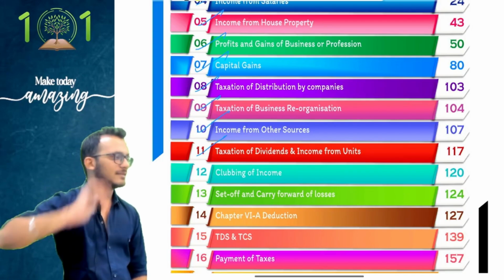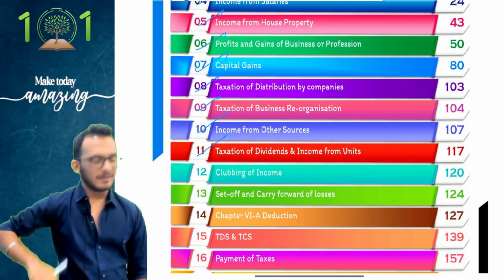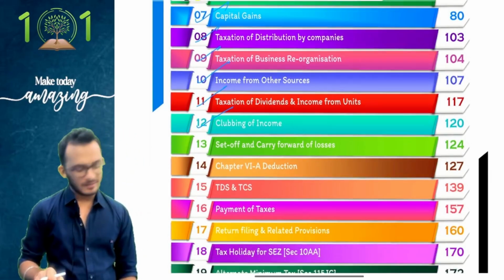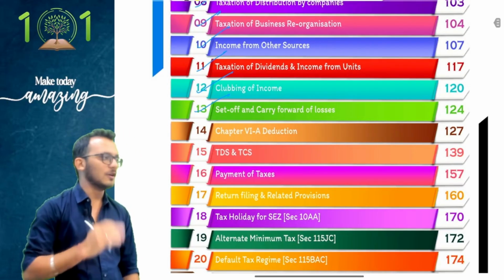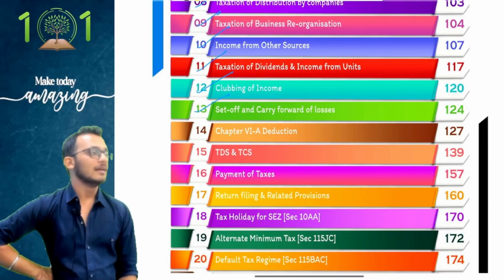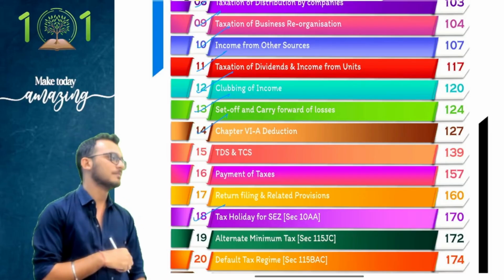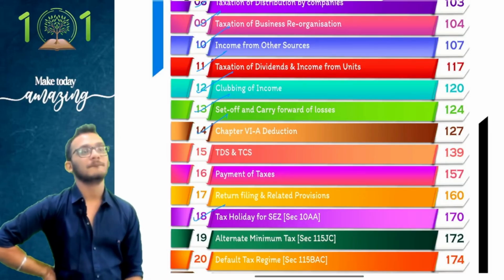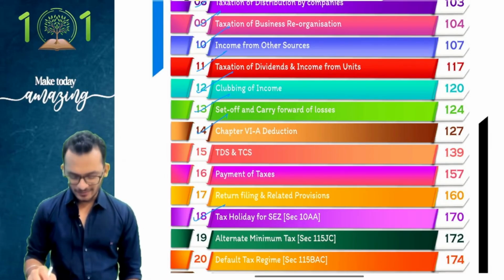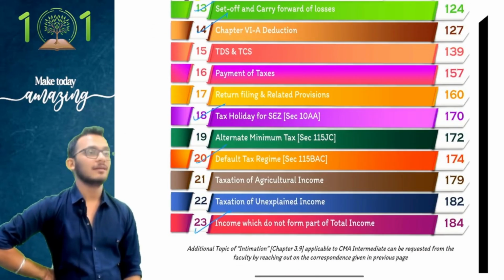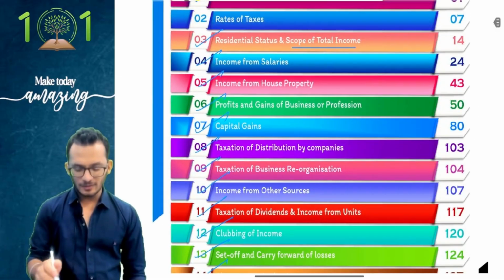Next, part of the same head. Next, club someone else's income, which becomes clubbing of income. Next, set off of losses. Claim chapter 6A deduction and 10AA deduction. Compute tax under chapter 20. Compute tax under optional tax regime.